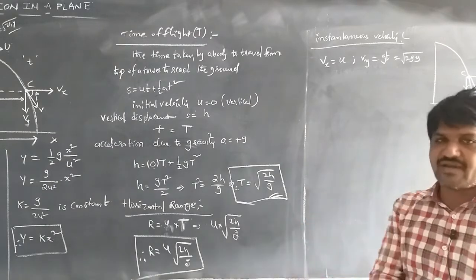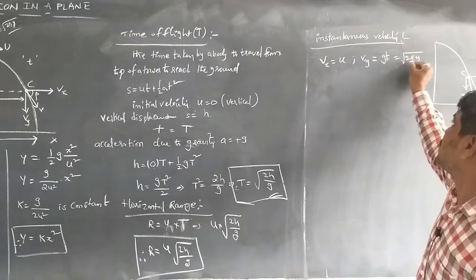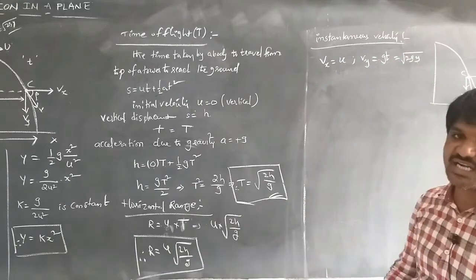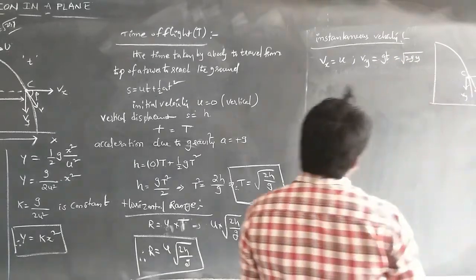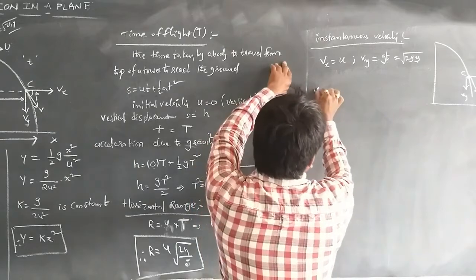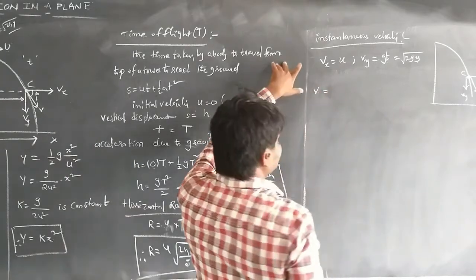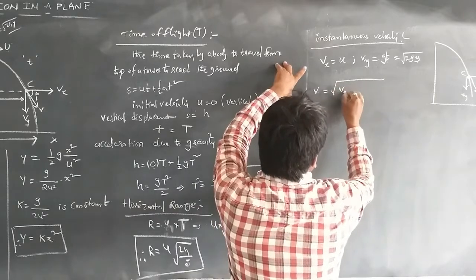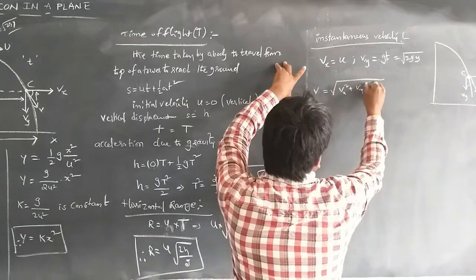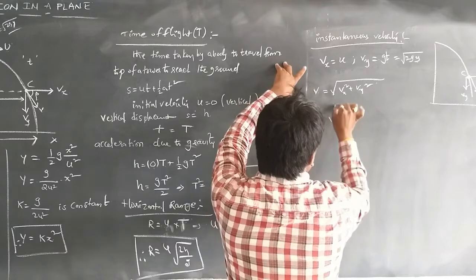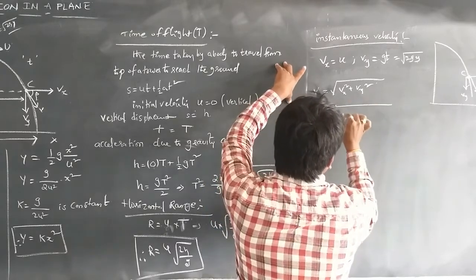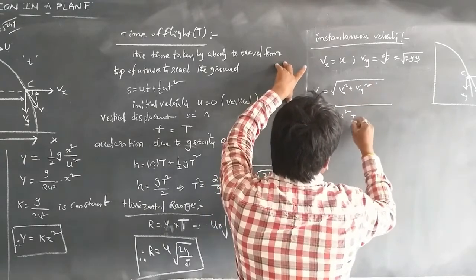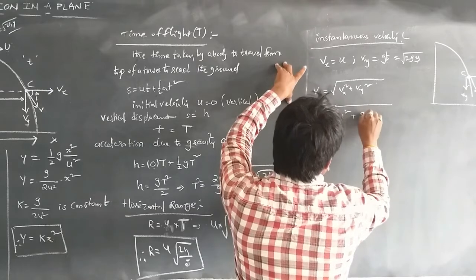By substituting the values, we get Vy = √(2gy) or gt. Then the magnitude of the resultant is V = √(Vx² + Vy²), that is √(u² + (gt)²).